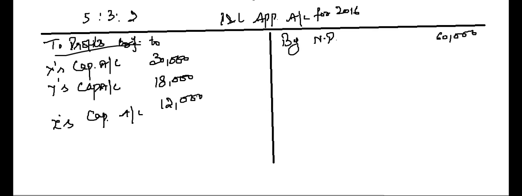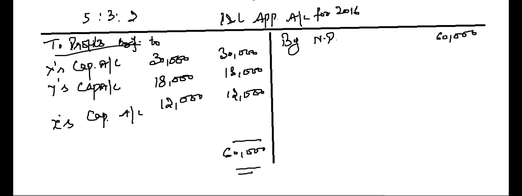Here he is already getting 12,000. He is happy with that. No need to recover deficiency, no need to pay the deficiency to Z. So all will get their share. 30,000 X, 18,000 to Y and 12,000 to Z. No deficiency here. Clear?